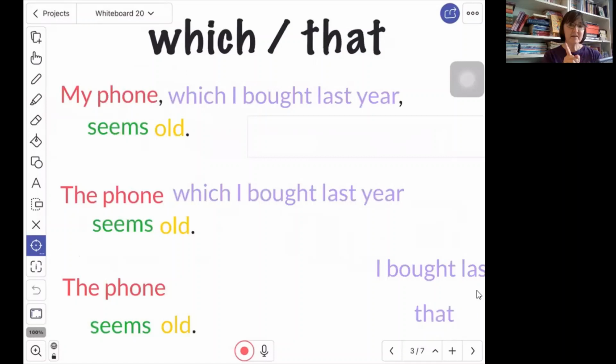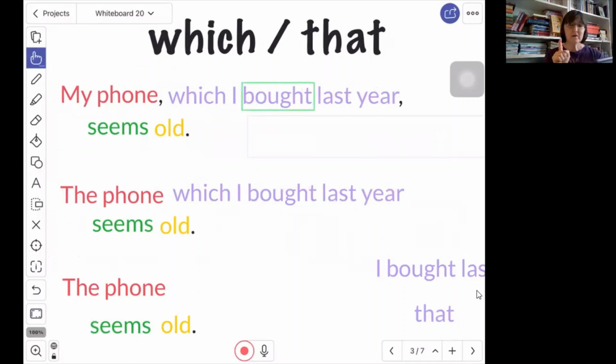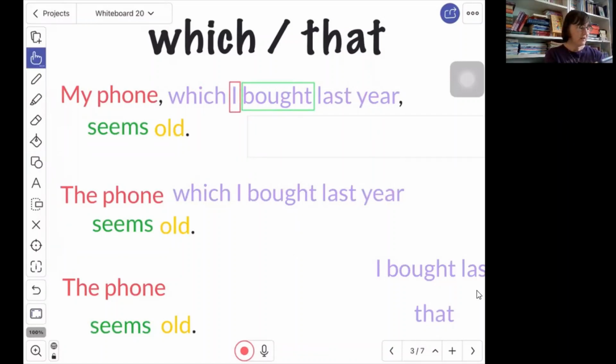But look at these relative clauses. Let's find the verb, okay, bought. Well, who's the subject that goes with bought? Okay, who bought last year? The subject is not which, it is I. So here is the subject and the verb inside the relative clause.